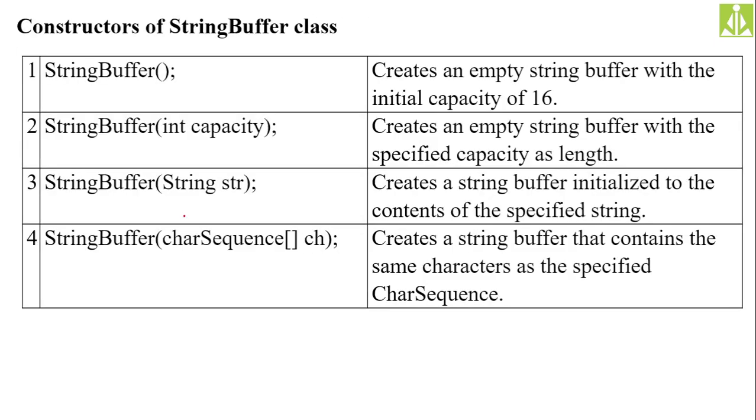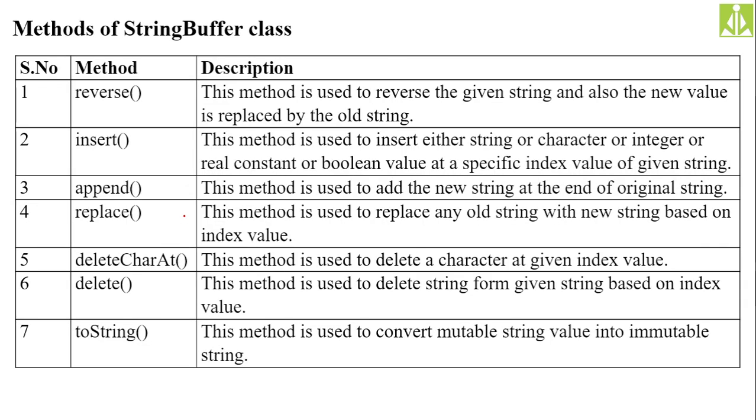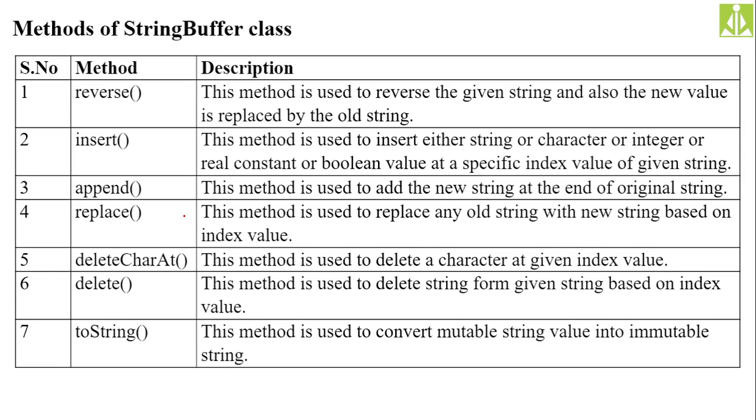Then the constructors: string buffer of int capacity, string, character sequence. All these you can pass as parameters to the string buffer class in order to create a string buffer. Then the methods: reverse, insert, append, replace, delete, toString, and not only these, we have a list of methods. Here I have noted only the important ones.